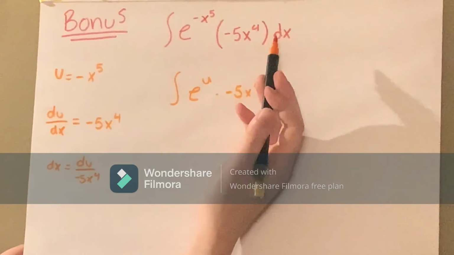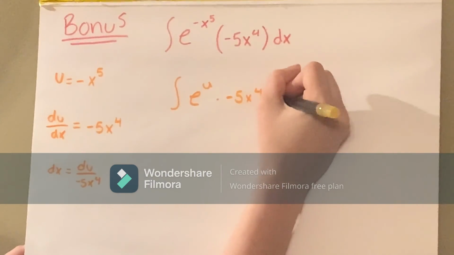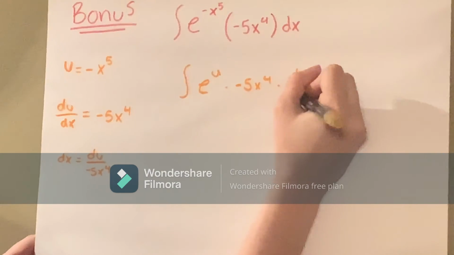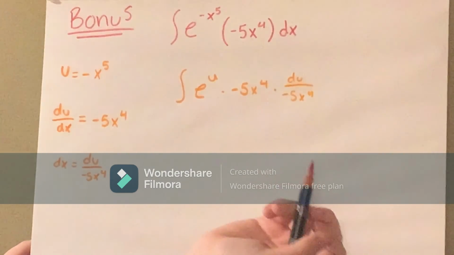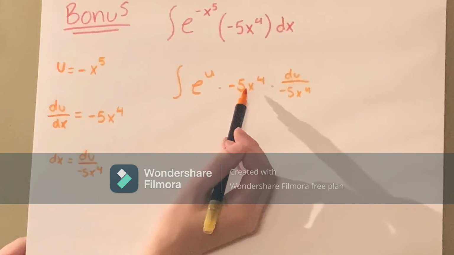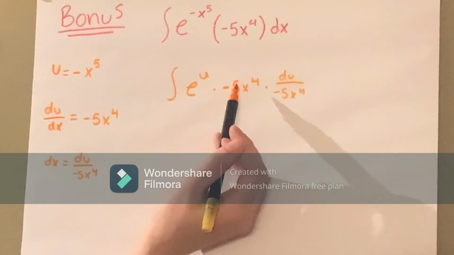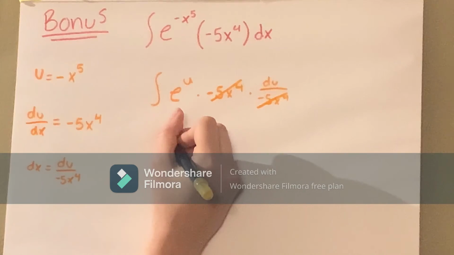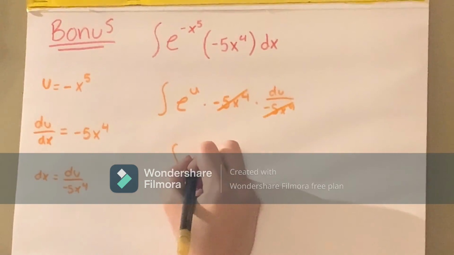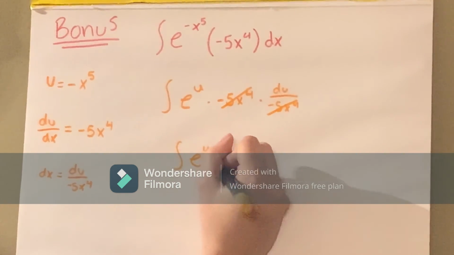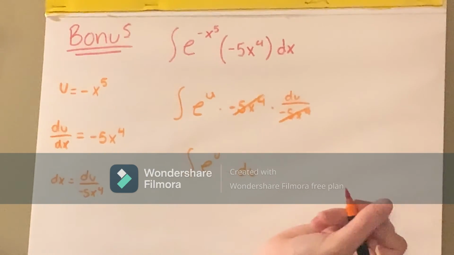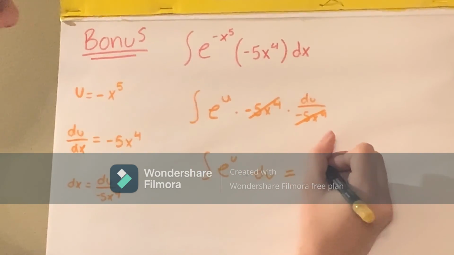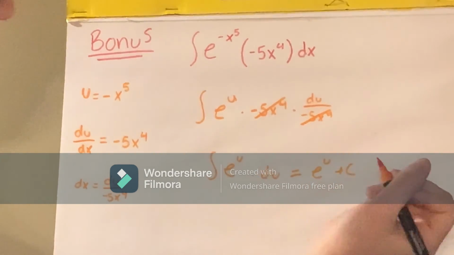And then you're going to plug in for the dx as well, so times du over negative 5x to the 4th. So because we have the negative 5x to the 4th here and down here, you can cancel them out. So it'll be the integral of e power of u times du. And when you get it like this, it's equal to e power of u plus c.